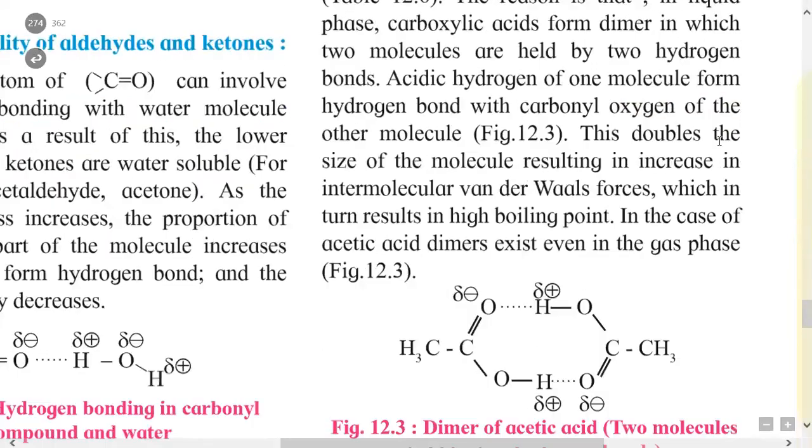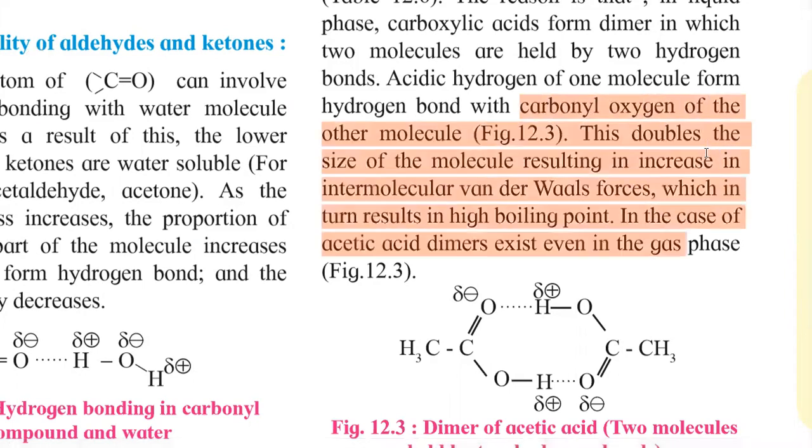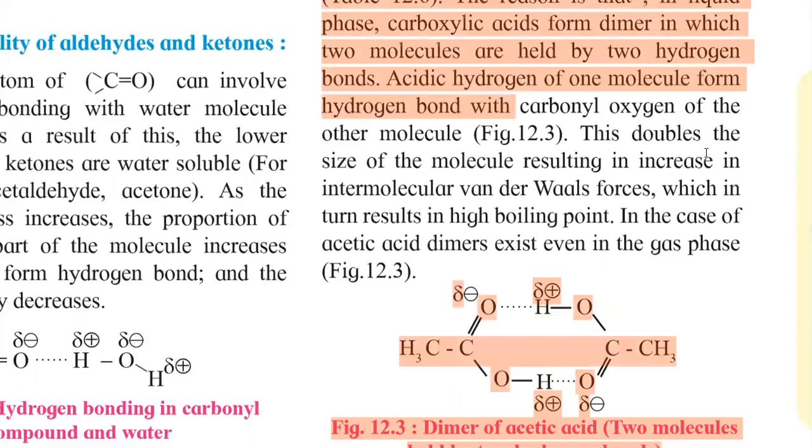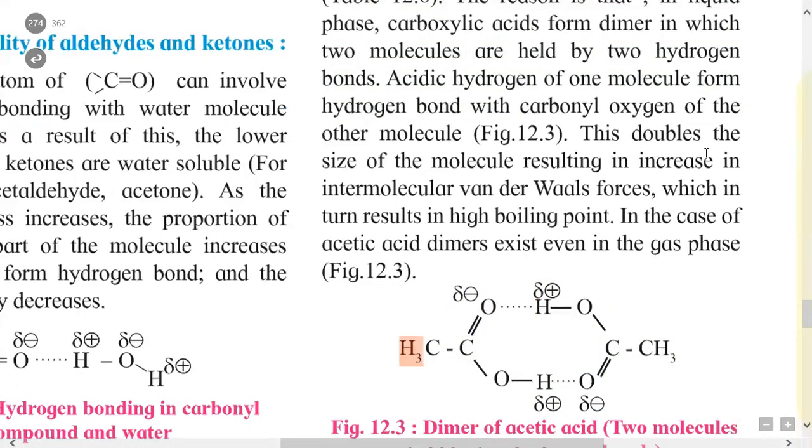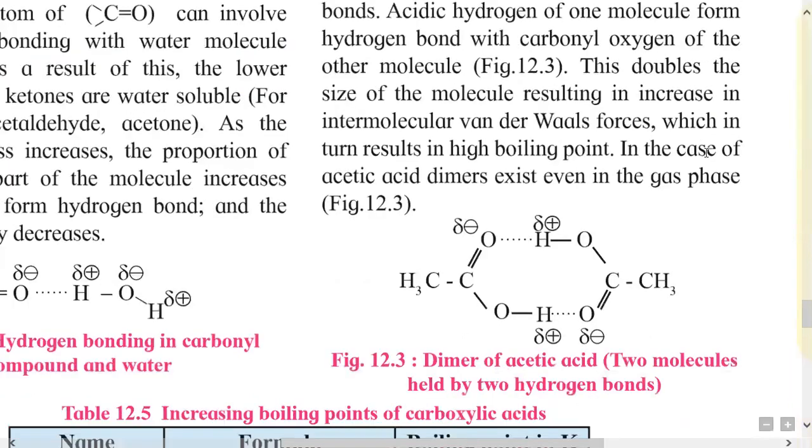The acidic hydrogen of one molecule forms a hydrogen bond with the carbonyl oxygen of the other molecule, as shown in this figure. So dimer formation takes place, and that results in the increase in the boiling point of carboxylic acids.